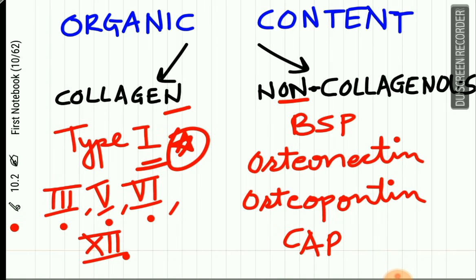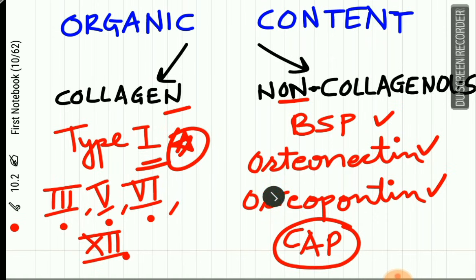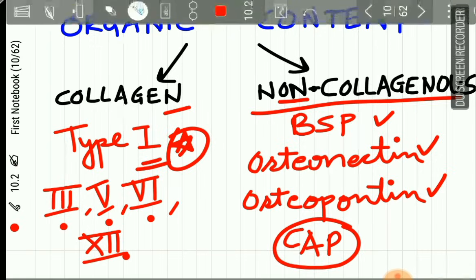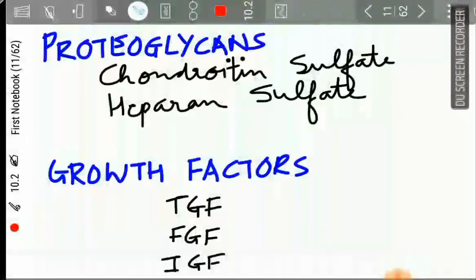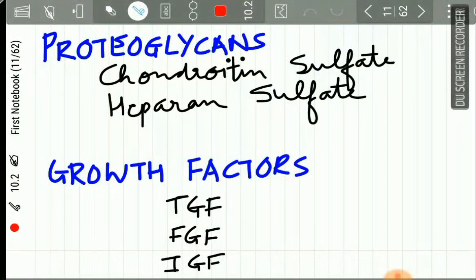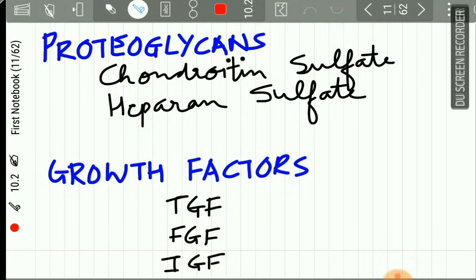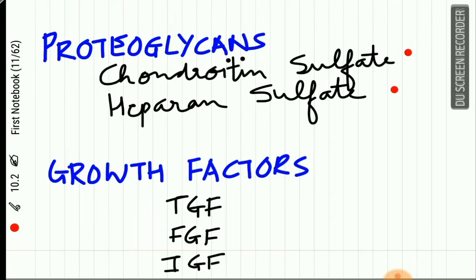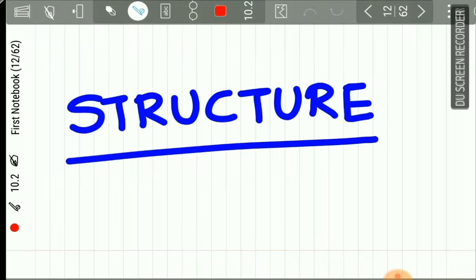Now the non-collagenous proteins are BSP, the osteonectin, osteopontin, and cementum derived attachment protein, which is unique only and only to the cementum. Now, what is the role of these non-collagenous proteins? They mainly help in matrix deposition, mineralization, and further matrix remodeling. Various proteoglycans are also present in the organic matrix. These proteoglycans are chondroitin sulfate and heparin sulfate, while the growth factors such as TGF, FGF, and IGF are also present in the organic matrix.